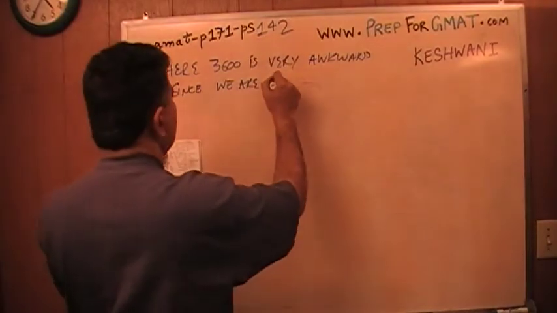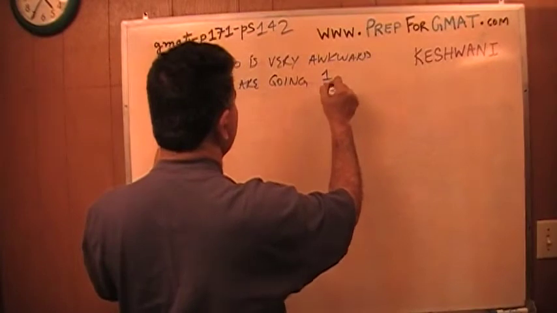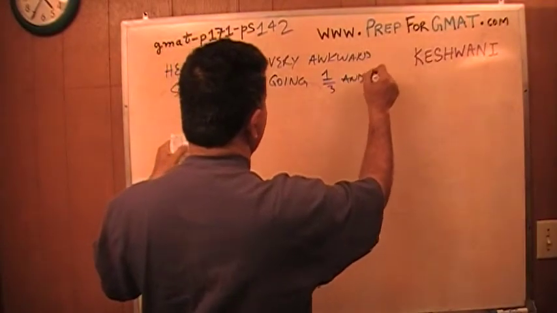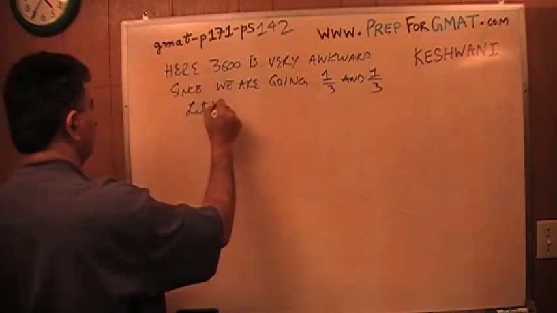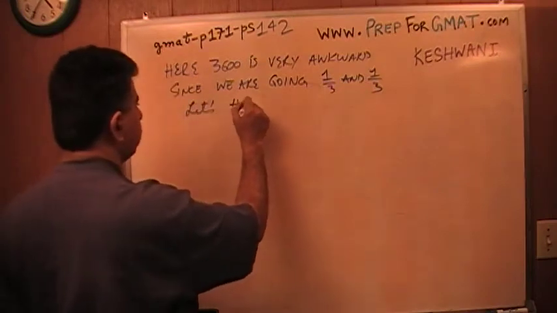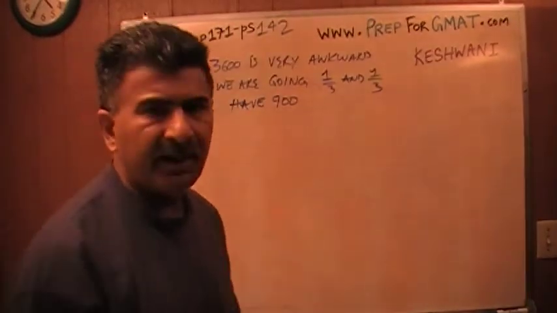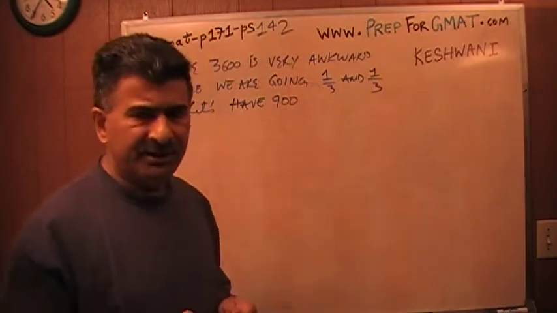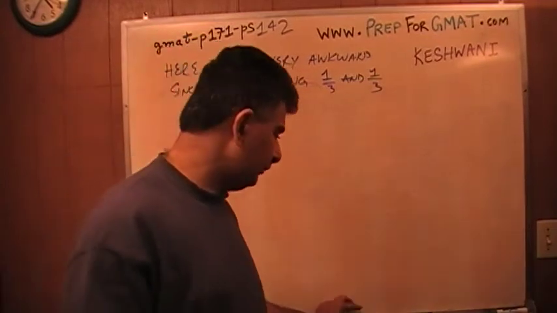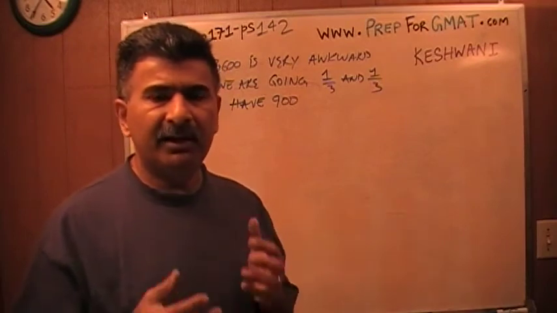Since we are going to take 1/3 and then again 1/3, let's just have 900. I'm just going to pretend that there are 900 people, not 3,600 people. Why can I change this 3,600 to 900? Because I'm not a puppet, I'm not a robot. Stop behaving like a puppet in the exam.